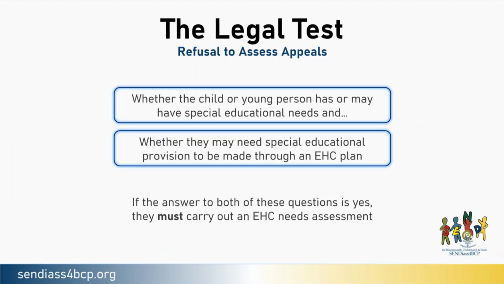If a local authority is requested to carry out an EHC needs assessment, they must do 2 things. Firstly, consider whether the child or young person has or may have special educational needs. And secondly, whether they may need special educational provision to be made through an EHC plan. If the answer to both of these questions is yes, then they must carry out an EHC needs assessment. So, in appealing the decision to carry out an EHC needs assessment, this is what we will need to evidence.